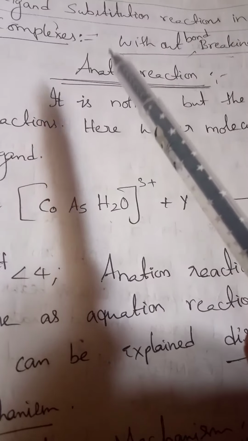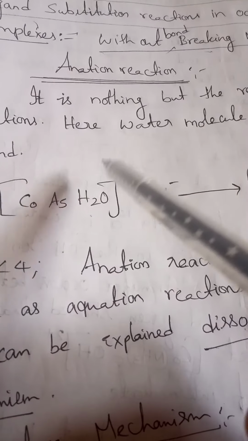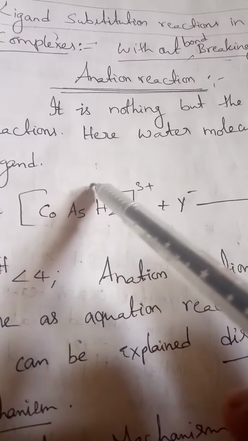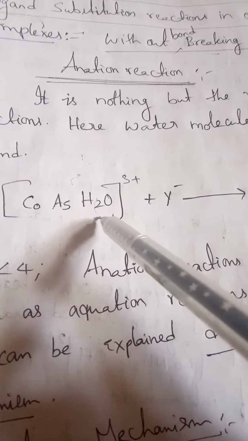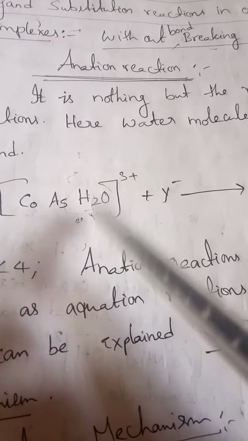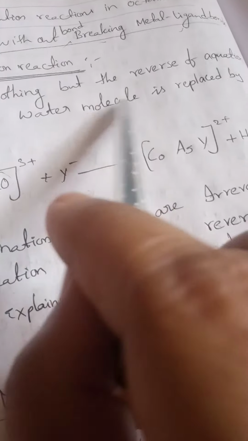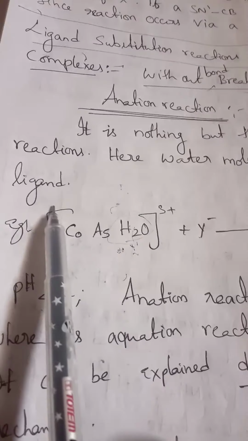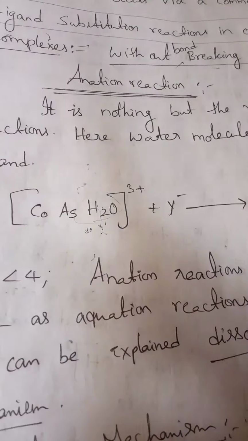In base hydrolysis, in the presence of base, the hydrolysis is going on. In acid hydrolysis, in the presence of acid, the hydrolysis is going on. When the water molecule is lost, the incoming ligand takes its place. But here it is the reverse of the aquation reaction. Here the water molecule is replaced by the anion, whereas in aquation the anion is replaced by the water molecule.